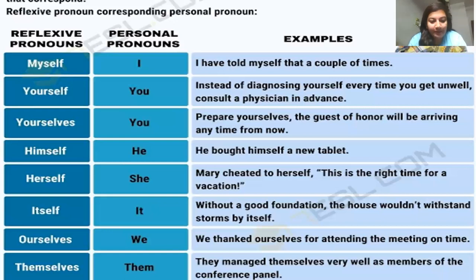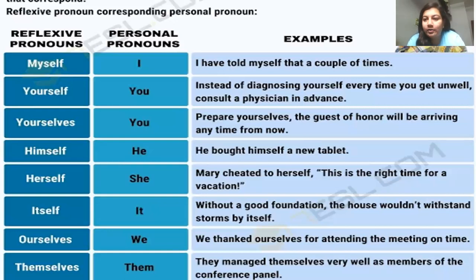Then for we it is ourselves because it is a plural pronoun. We thank ourselves for attending the meeting on time. Here also again the reflexive pronoun ourselves is referring back to the subject we. Then for them it becomes themselves, again because it is a plural pronoun. They manage themselves very well as members of the conference panel.